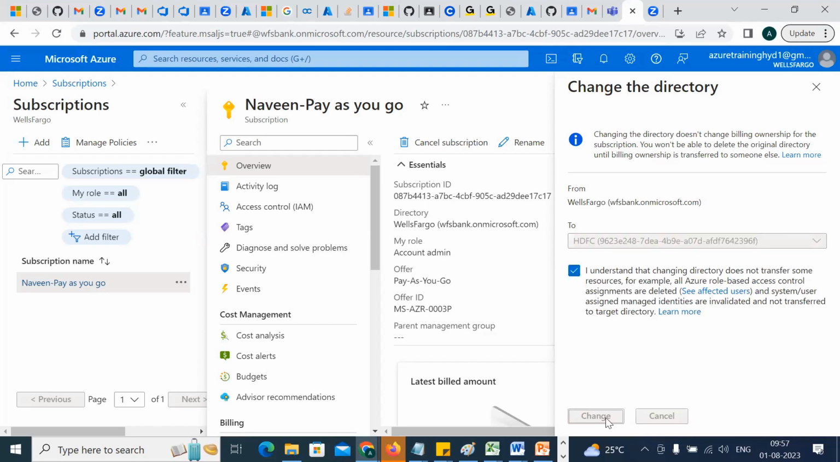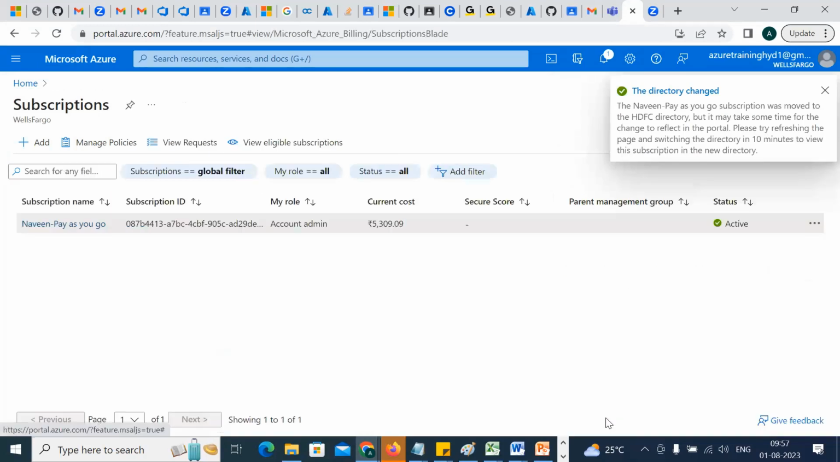Whatever you are changing, it takes 10 to 15 minutes, up to 50 minutes, to reflect on the other page. Can you see here? It says: Naveen pay-as-you-go was moved to the HDFC directory, but it may take some time to reflect in the portal. Please try refreshing the page and switching the directory in 10 minutes to view the subscription in the new directory.